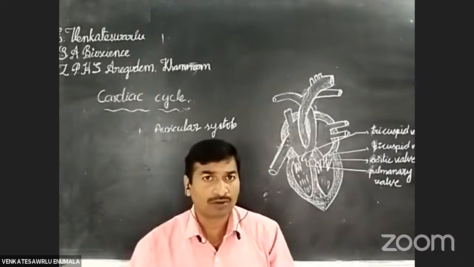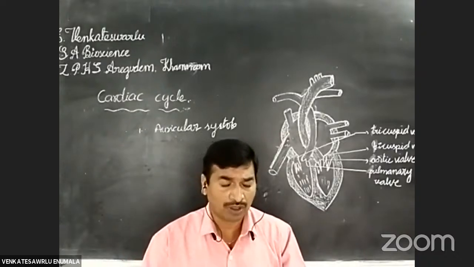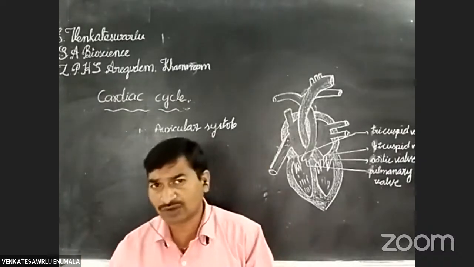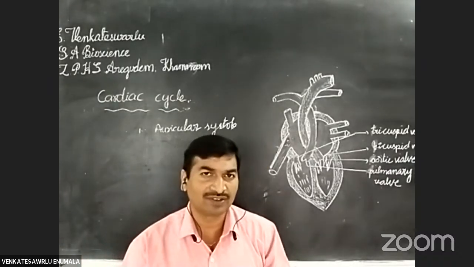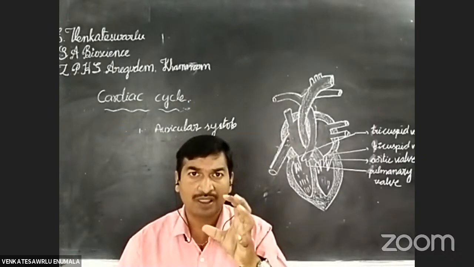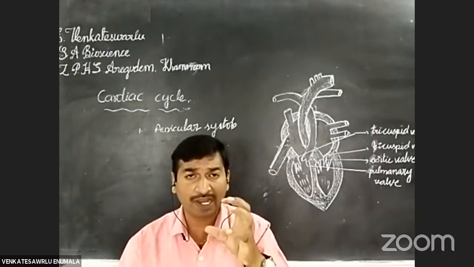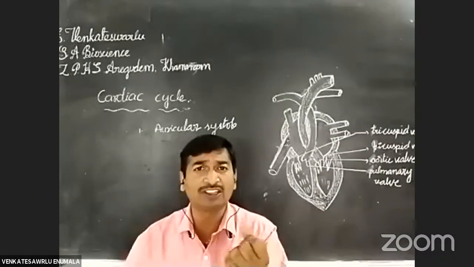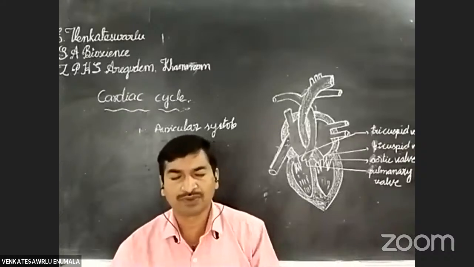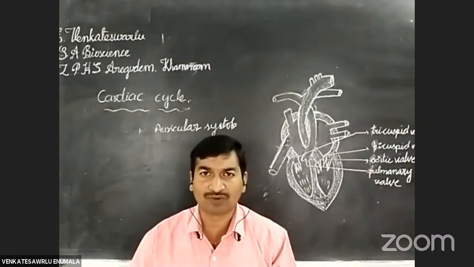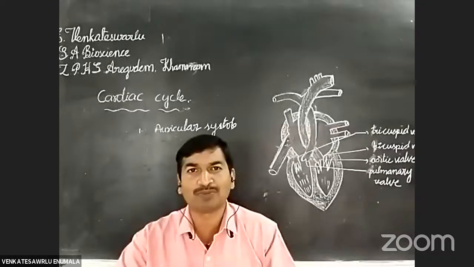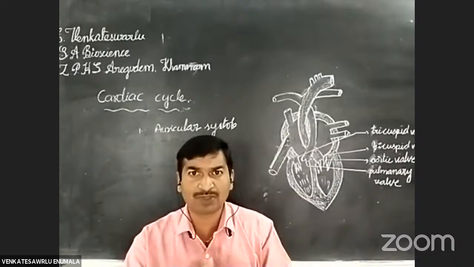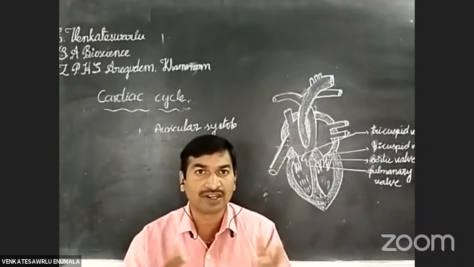Okay students, first of all we have to know what systole is. Systole means contraction of the heart. The contraction of the heart chambers is known as systole. Systole means nothing but contraction only. Next, diastole. What is diastole? Diastole means relaxation of the heart. The relaxation of the heart chambers is known as diastole.